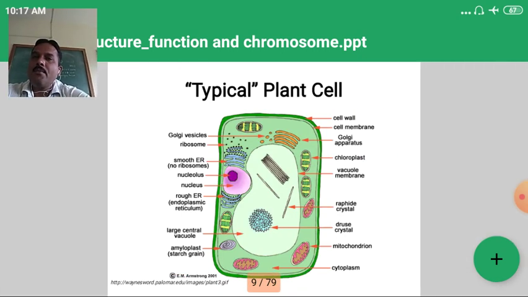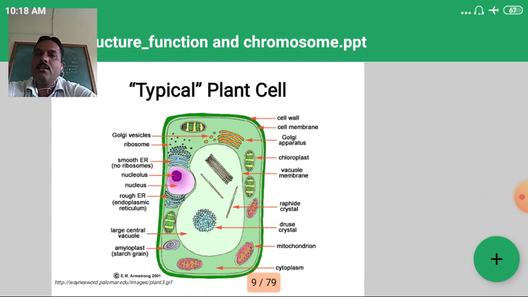When we observe a typical plant cell, which we also study in 12th standard, different cell organelles are seen: the cell wall, cell membrane, Golgi apparatus, chloroplast, vacuoles, mitochondria, cytoplasm, endoplasmic reticulum, Golgi bodies and ribosomes. It is important that we are able to draw a figure of the plant cell, note down the different organelles within it, and know the various functions performed by those organelles. So this is the figure of the typical plant cell.